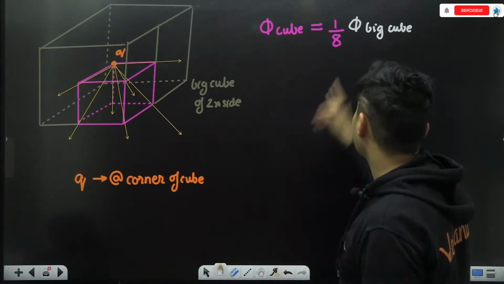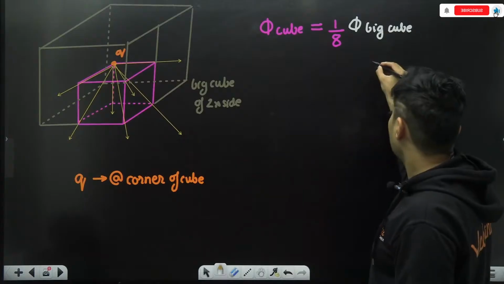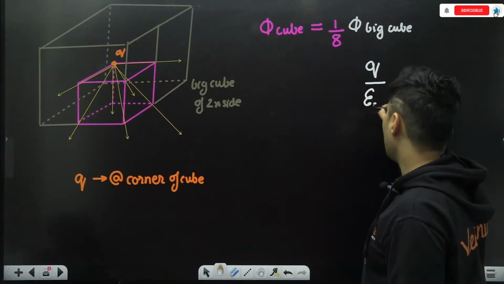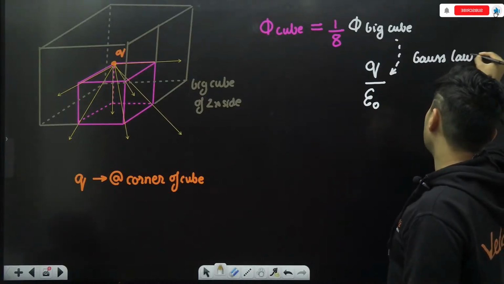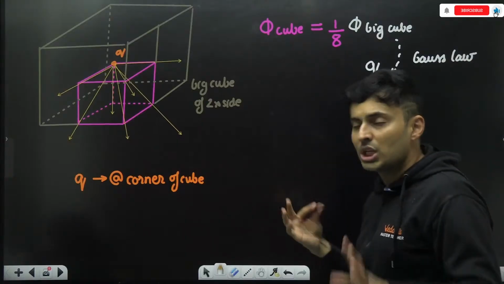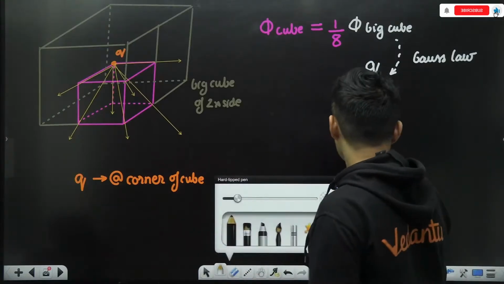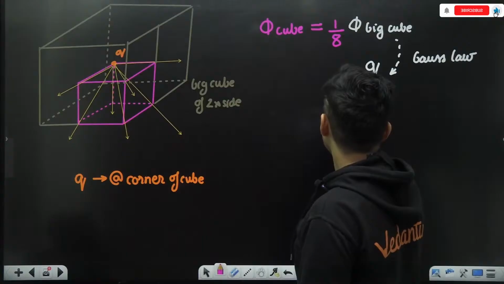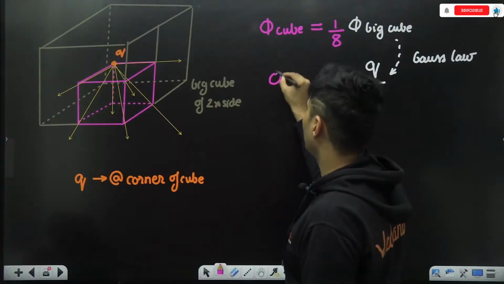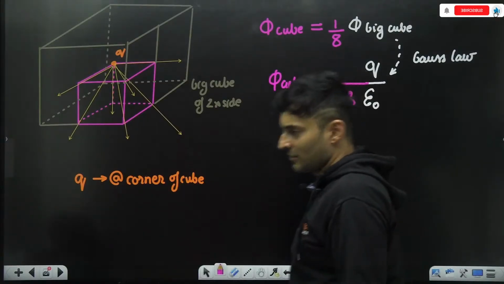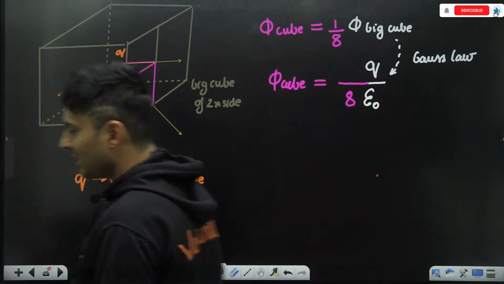And because the charge is at the center of that big cube, the flux is simply Q by epsilon naught. This answer comes simply via Gauss's law, because that charge is completely inside that big cube. So the total flux, 100%, should be Q by epsilon naught. Hence the answer will be 1/8 times Q by epsilon naught for the flux through that particular cube. Very interesting question, isn't it? It is 1/8 of it.